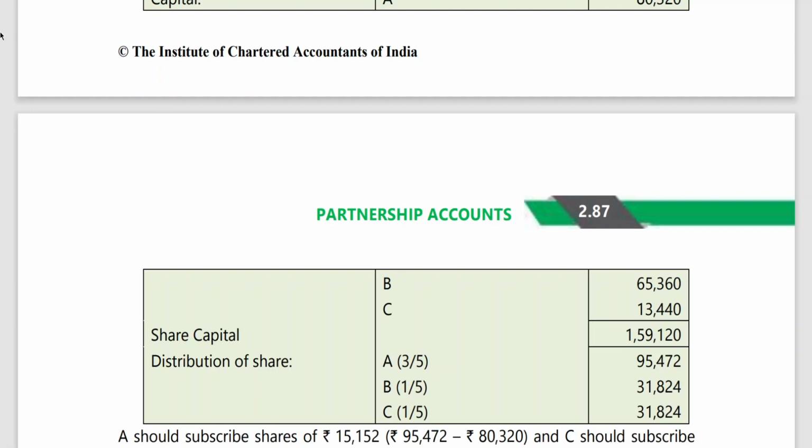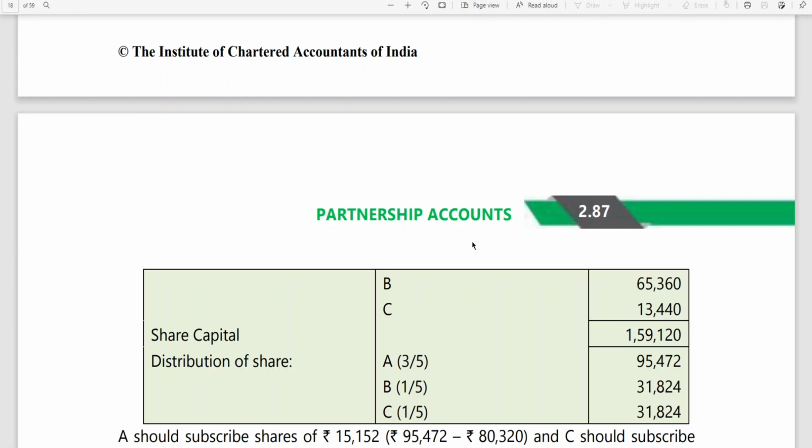Instead of making payment to them, since it's a conversion of a firm into a company, the entire business is being converted. So the purchase consideration is net worth, and net worth is nothing but total capital. That is the reason total capital includes goodwill. When you're converting the firm into a company, we need not go for goodwill as such, but here it is not having any significance now. So, distribution of shares. Got it? This is net worth: 1,59,120.